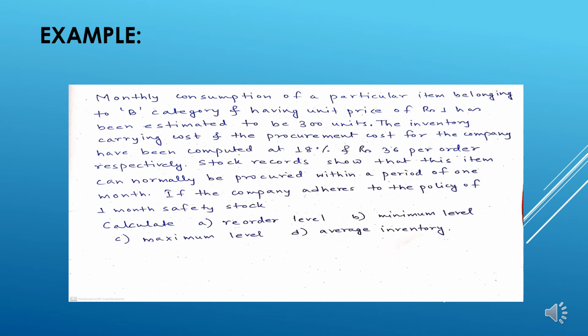Stock records show that this particular item can normally be procured within a period of generally 1 month. If the organization adheres to the policy of 1 month safety stock, we have to find out from the above given values the reordering level, the minimum level, the maximum level and the average inventory.